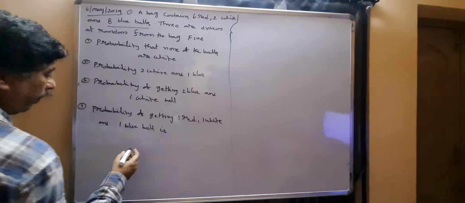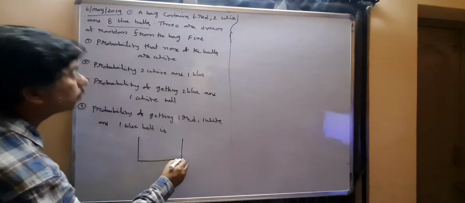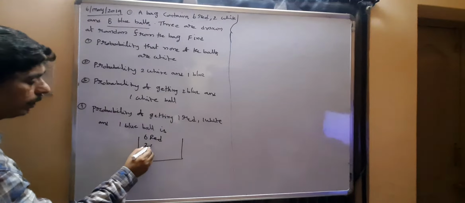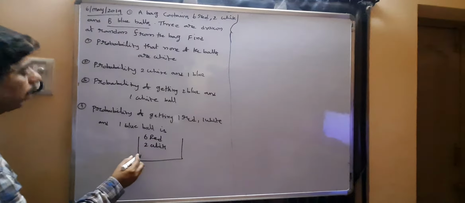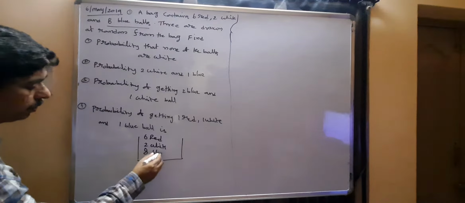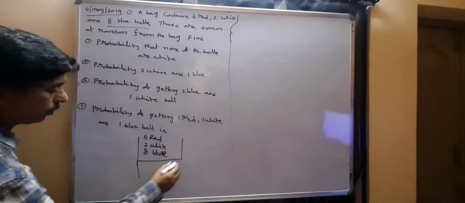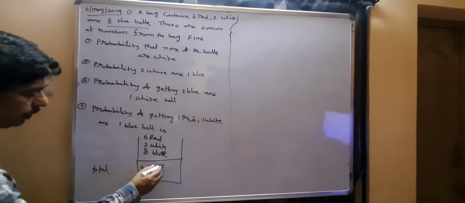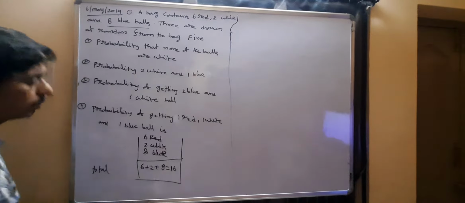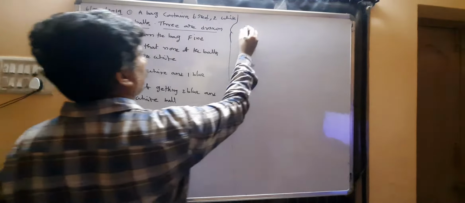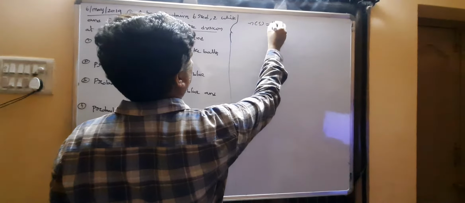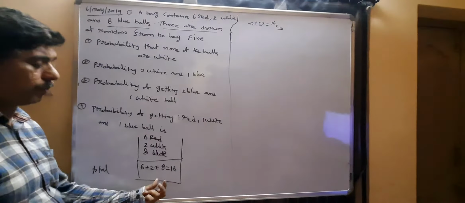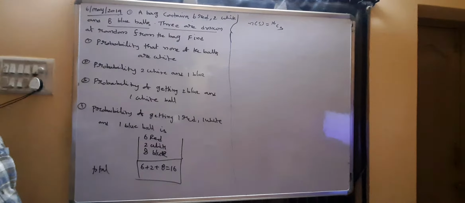Total number of balls is 6 plus 2 plus 8, that is 16 balls. You draw 3 balls, so n(S) equals 16C3. You select 3 balls from the 16 balls, so the number of ways is 16C3.